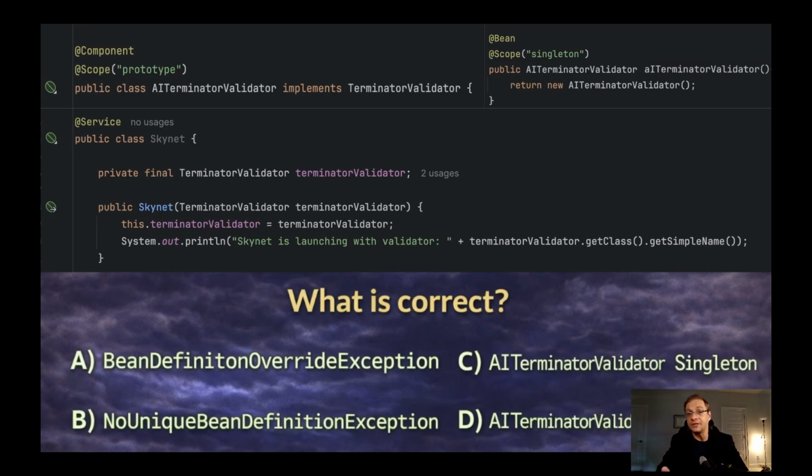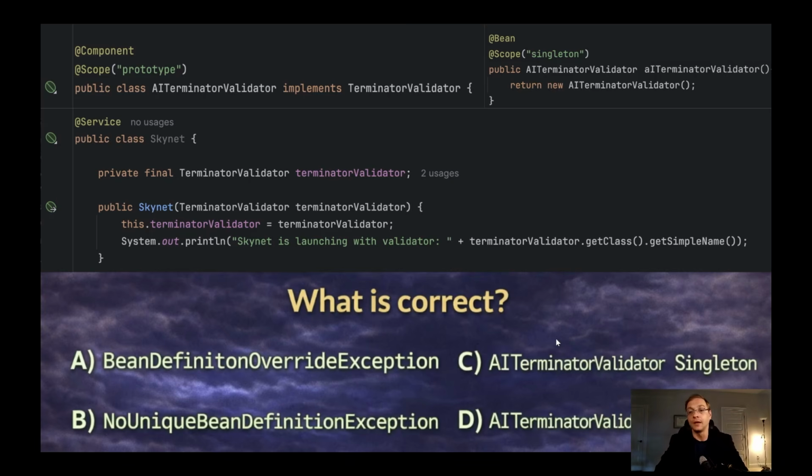So it can be different, and that's exactly the question: what's going on here? If we have two names that are the same, which is prohibited, we should receive answer A. If for some reason there are two different names, we will have two different beans and it will be answer B, NoUniqueBeanDefinitionException, because we cannot understand which bean should be injected, since we have two candidates.